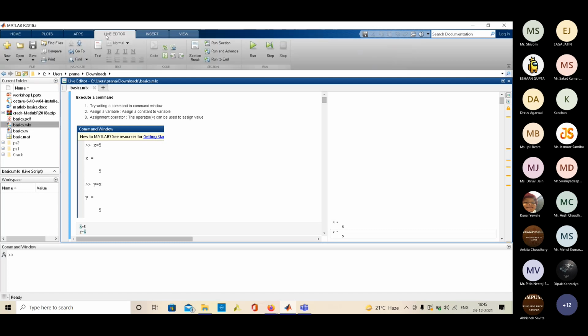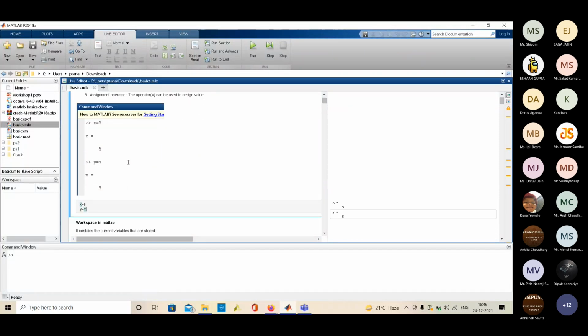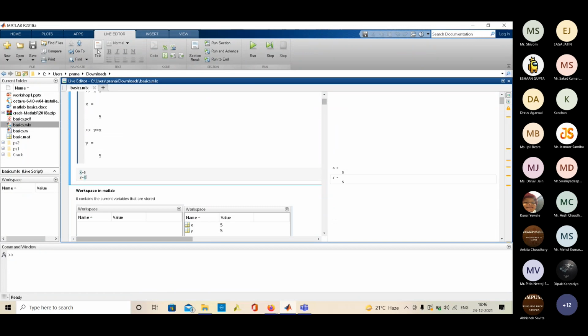The second option that is important for today is Live Editor. It has some basic options like New, Open, Save. Apart from that, there is this Run section. In Live Editor, everything is divided into parts. This is text, then this is code. Here on the top there are two options, one for text and one for code.